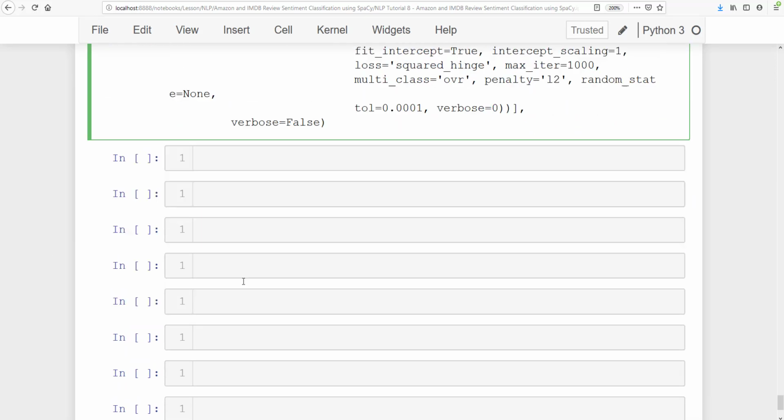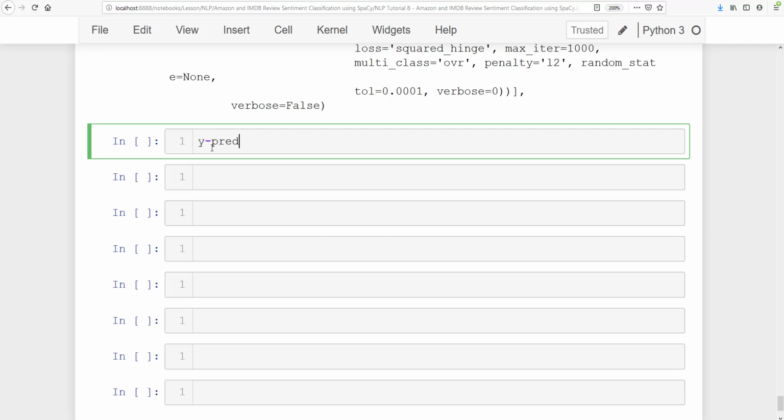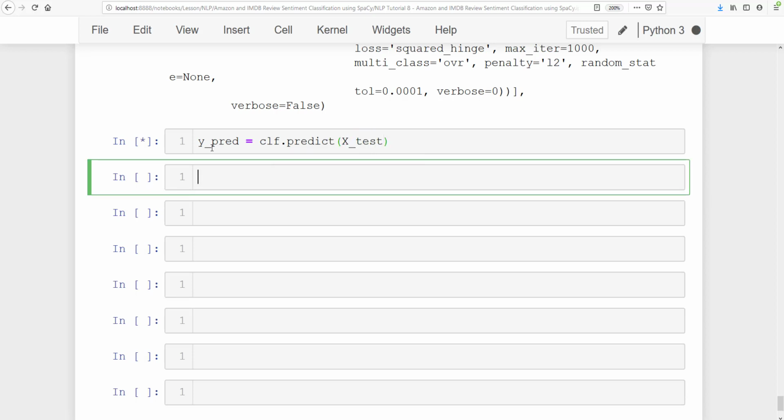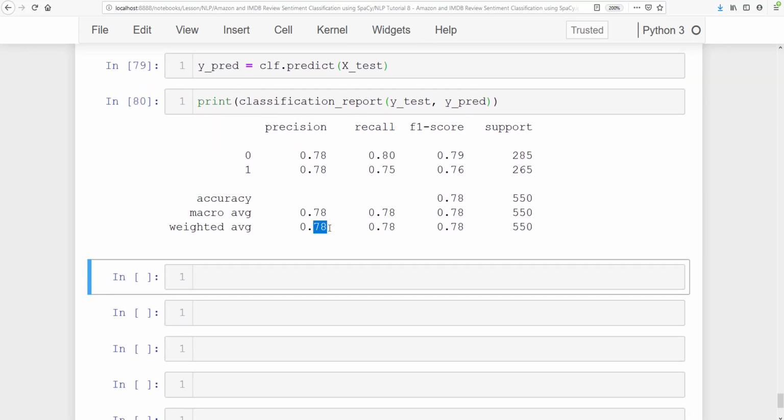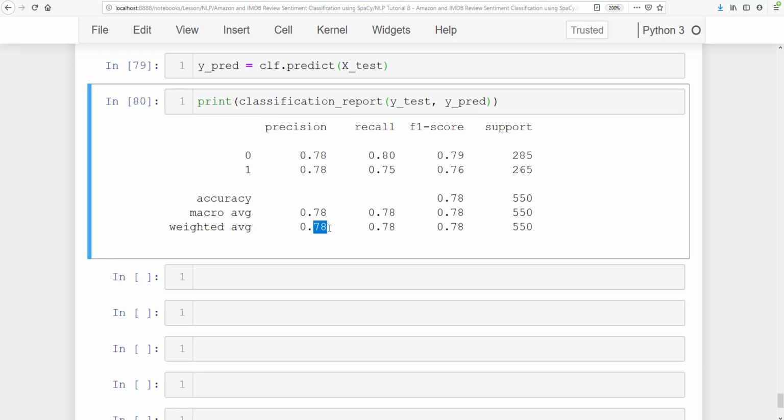Now let's go ahead and get the y pred. So y underscore pred is equal to clf dot predict, and I'm going to operate that directly on x underscore test. Now let's go ahead and print the classification report. There we have classification underscore report, in which we need to pass y underscore test and then y underscore pred. So it says that we have 78% accuracy.